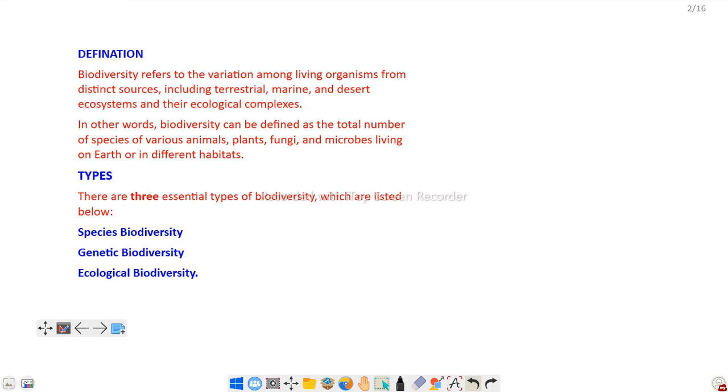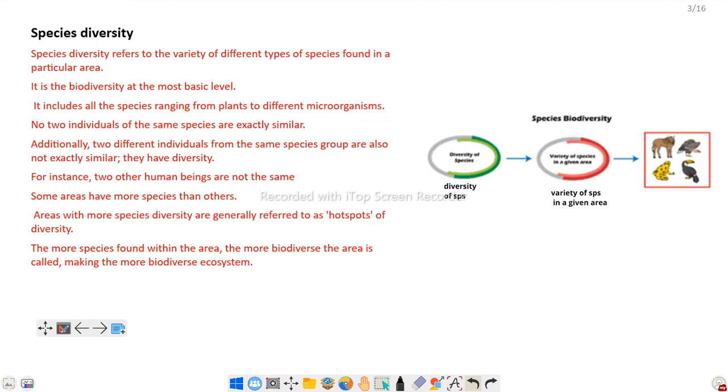What are the types of biodiversity? There are three major types of biodiversity, that is species diversity, genetic diversity, and ecological diversity. So let's discuss one by one. First, species diversity. Species diversity refers to the variety of different types of species found in a particular area.